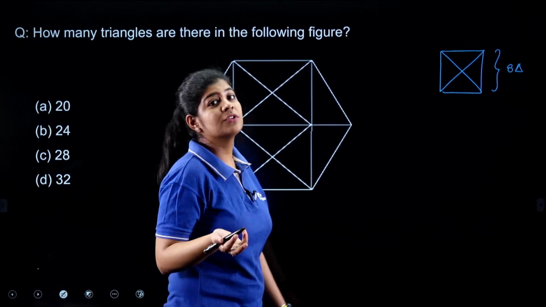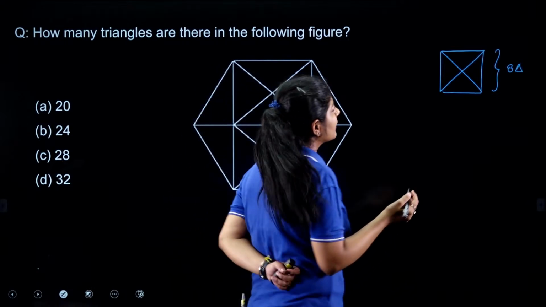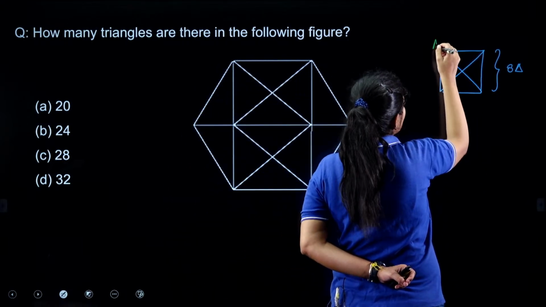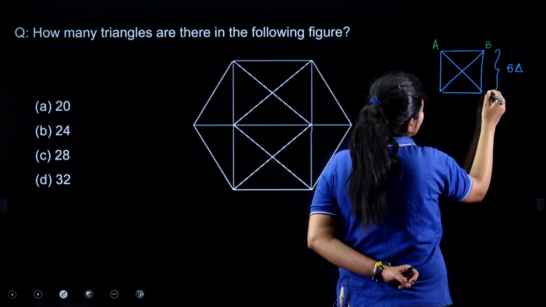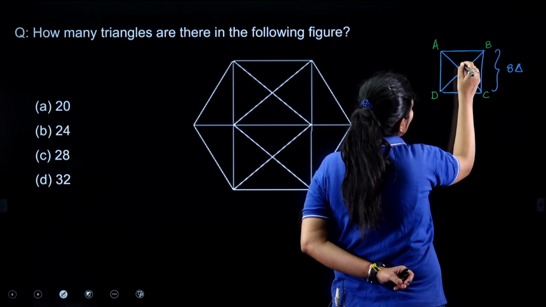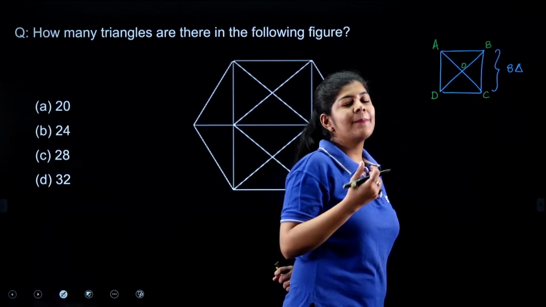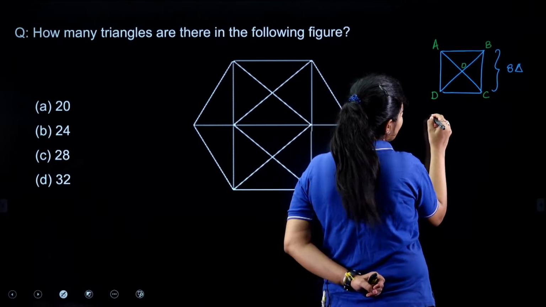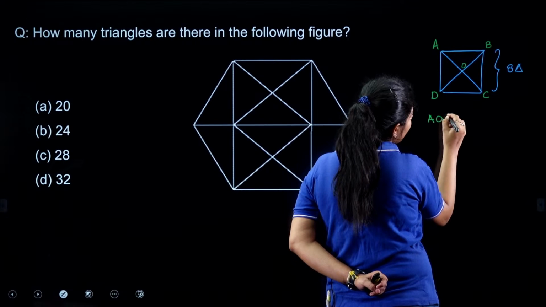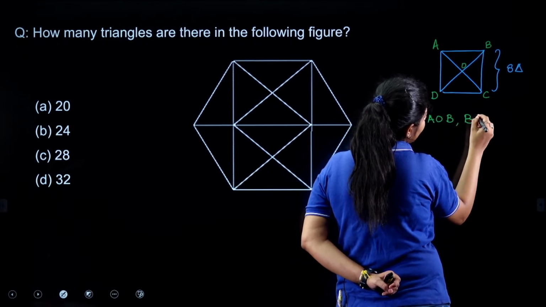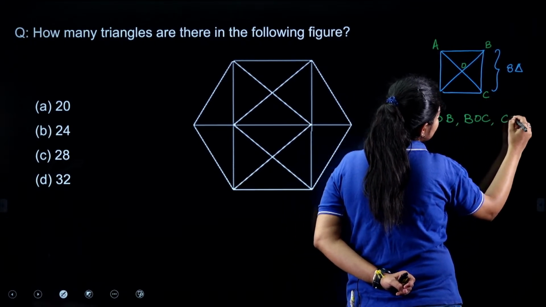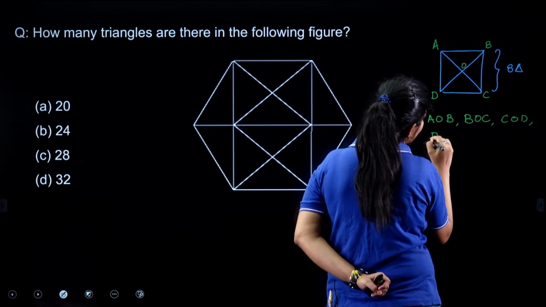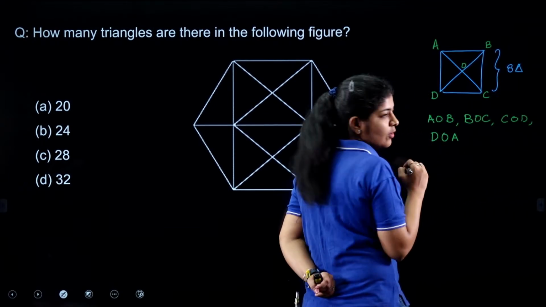If someone wants to know how we calculate it, you can simply write down A, B, C, D and O over here, right? Here I have 4 big triangles and 4 small triangles. First, let's write down the small triangles: triangle AOB, triangle BOC, triangle COD and triangle DOA. These are my small triangles.